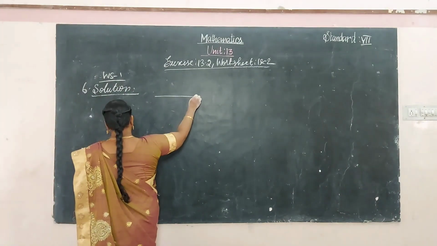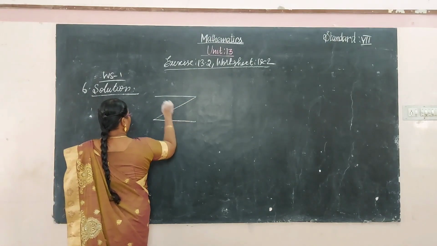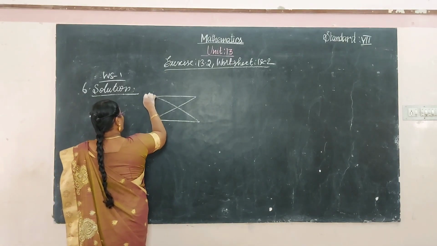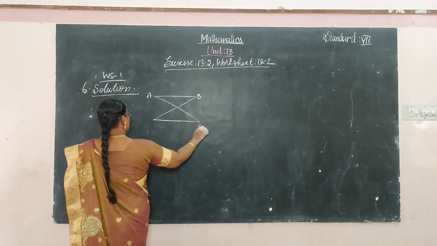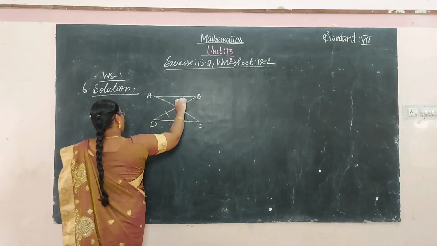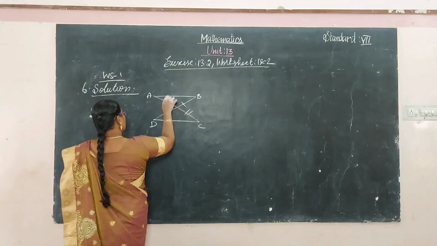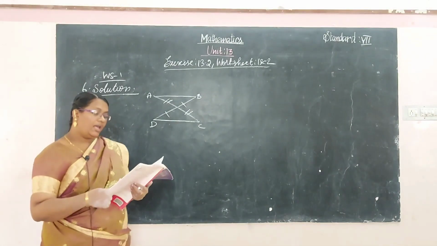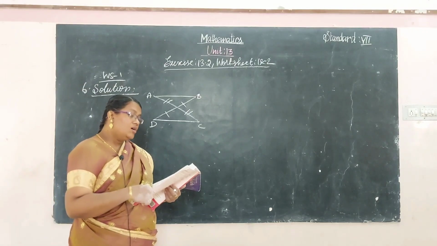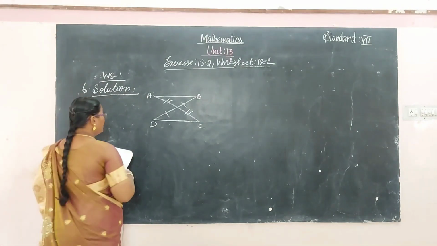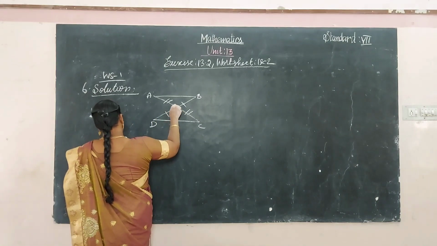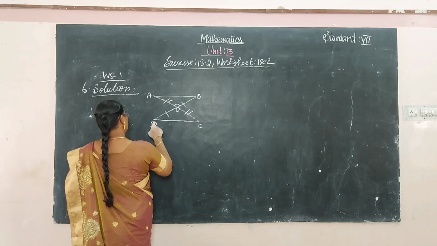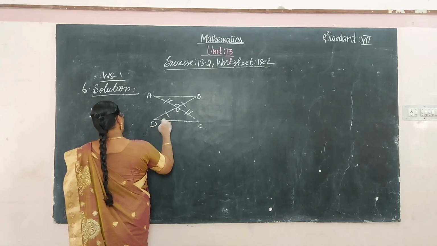The diagram is given: A, B, C, D. These two sides are equal, and these two sides are equal, as given. Are the triangles AOB and COD congruent?